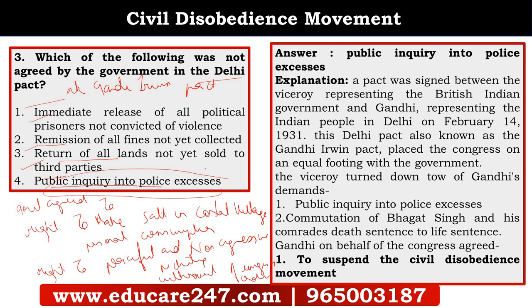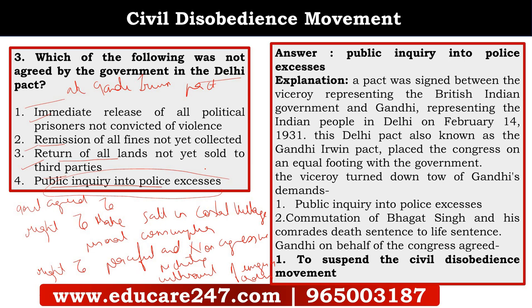The other things, like immediate release of political prisoners, remission of fines, return of lands, peaceful picketing, and making salt for personal consumption in the coastal areas, were all agreed. So two things were not agreed. Which were they? Public inquiry into police excesses and commutation of Bhagat Singh and his comrades' death sentence to life.